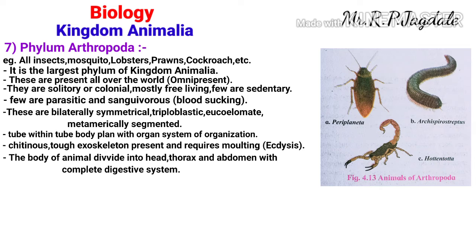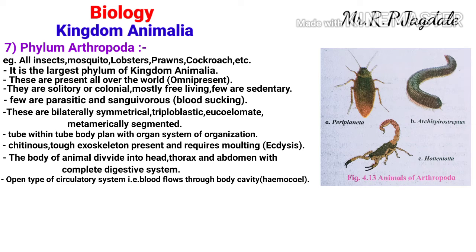The circulatory system in the animals of this phylum is of open type. That means blood flows through the body cavity, which is also called the hemocoel. We have seen in Annelida the closed type of circulatory system, where blood flows through arteries and veins. But here it is the open type of circulatory system, so the blood flows through the body cavity, also called the hemocoel.